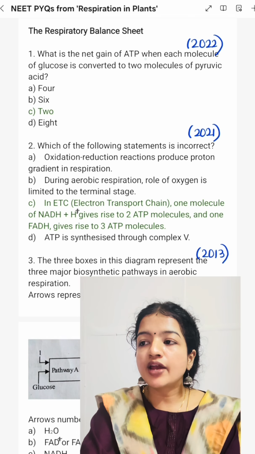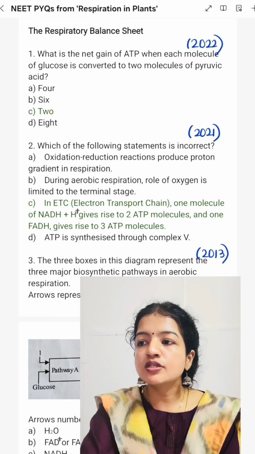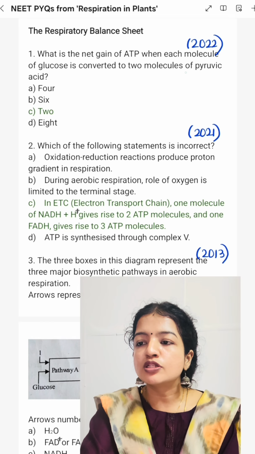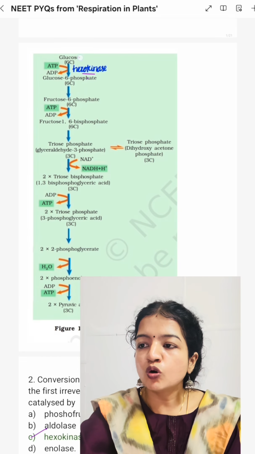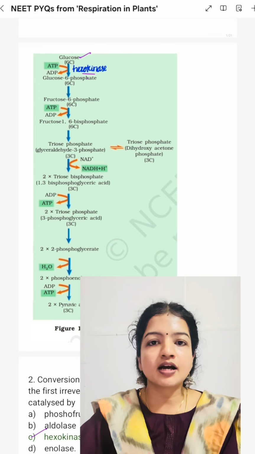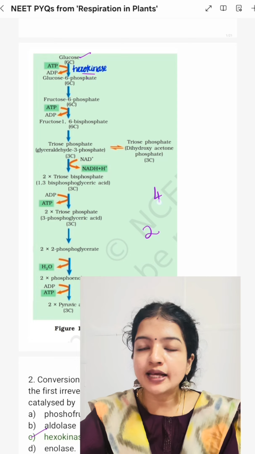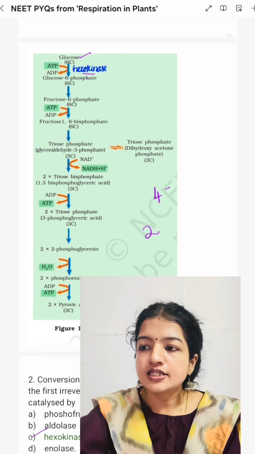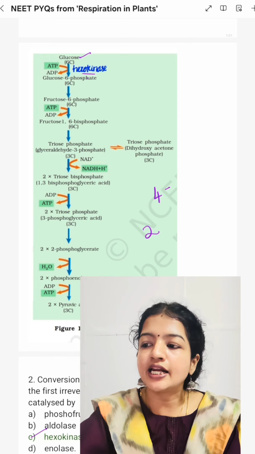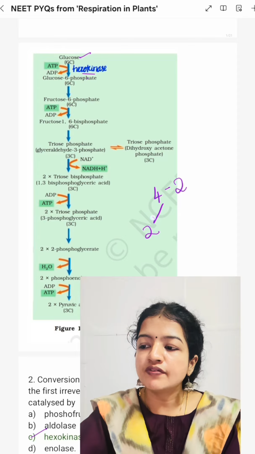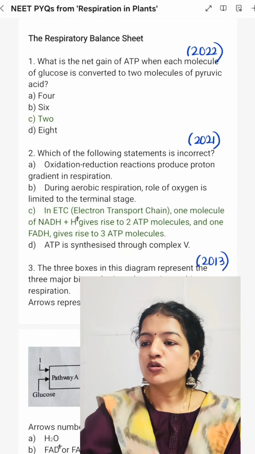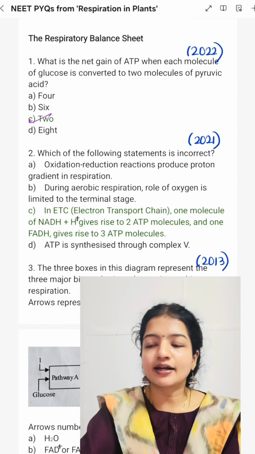What is the net gain of ATP when each molecule of glucose is converted to 2 molecules of pyruvic acid? When glucose is converted to 2 molecules of pyruvic acid, we get a net gain of 2 ATP. Totally we get 4 ATP. Of these, 2 ATP are utilized in the initial investment phase. So we get 2 ATP as the net gain. Okay. So option C, 2, is the correct answer.